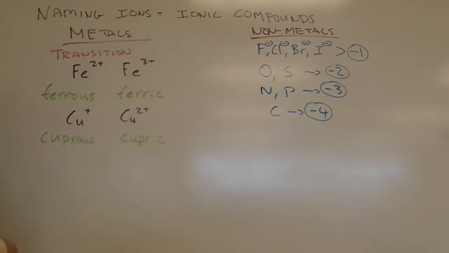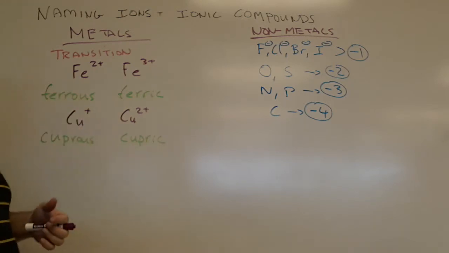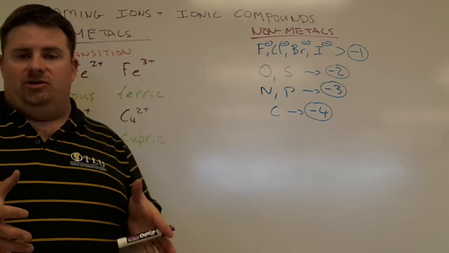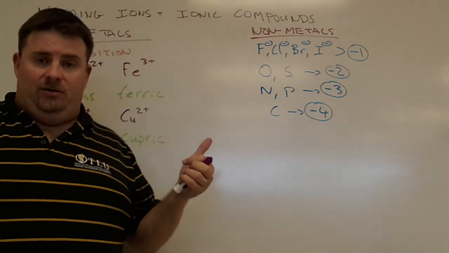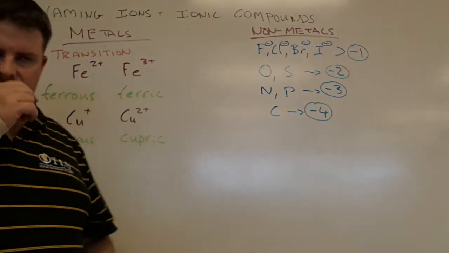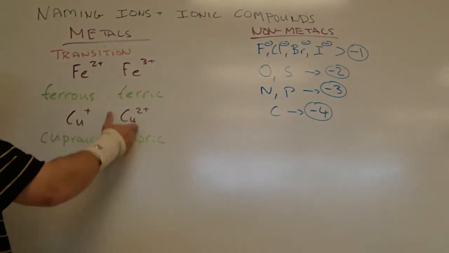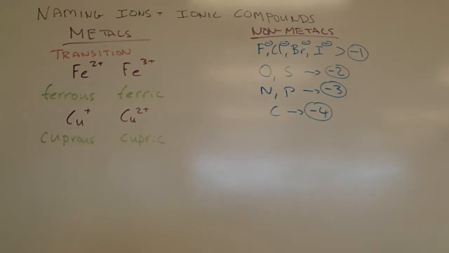How am I going to identify which one is which? Notice that the pattern here shifts. This is not a +2 and a +2. These two things have different names. They always have to relate to what other ionic species are available with that transition metal. Iron is 2 plus and 3 plus. For copper, it's +1 and +2. So these names are reference to the ionic states of each one of the metals. For ferrous and ferric, ous is the lower number, and ic is the higher number. Cuprous is the lower number, cupric is the higher number as far as the charges that are associated with it.